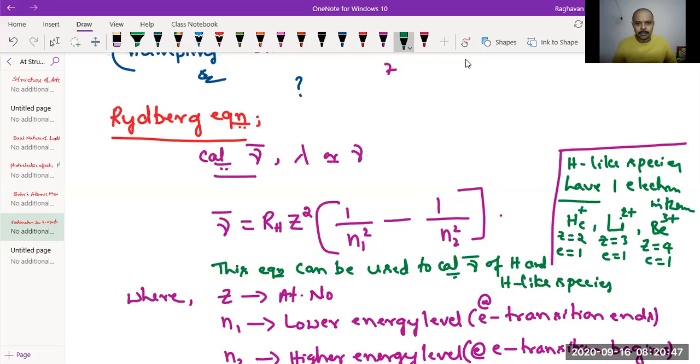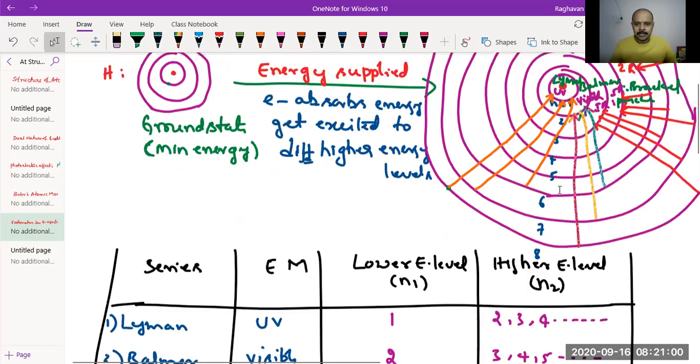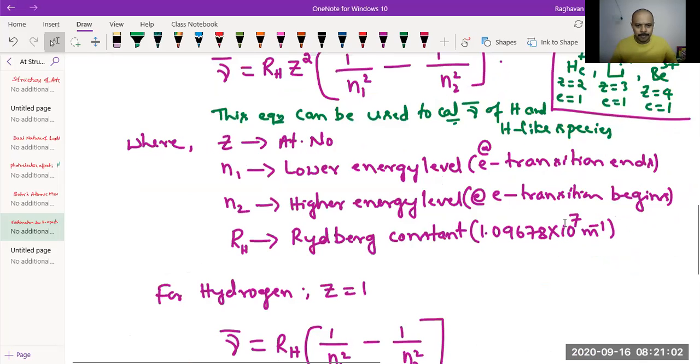Okay, is that okay? So we shall proceed. We will revisit this equation when we solve the problems. Just you need to remember.